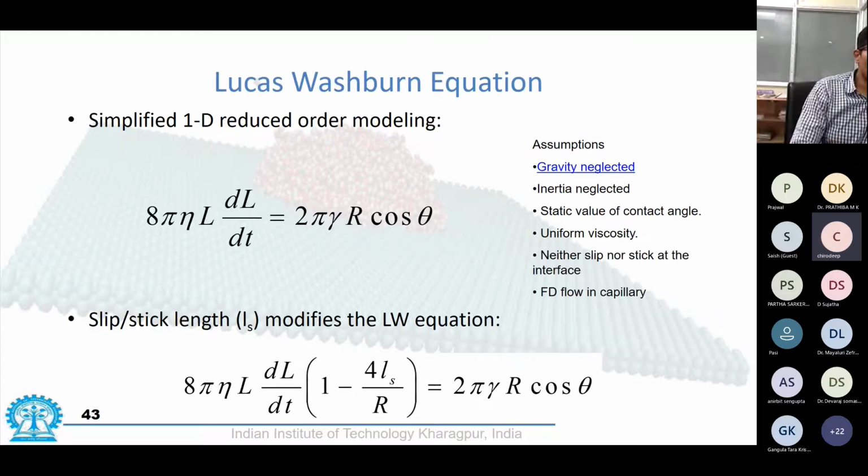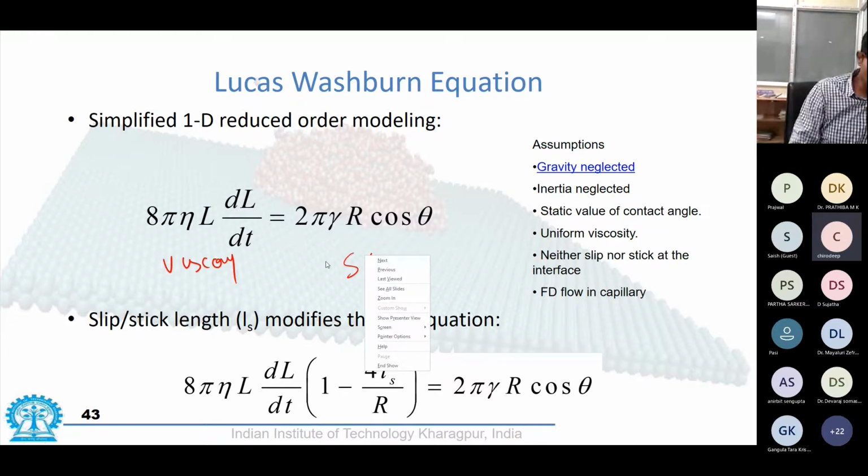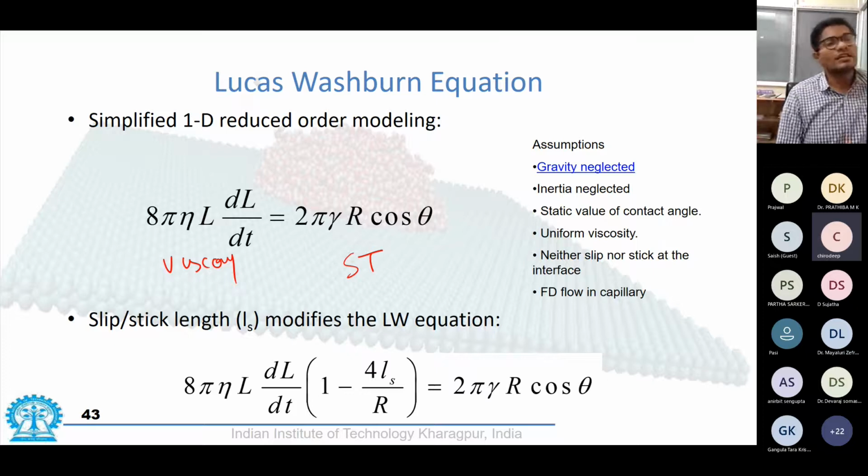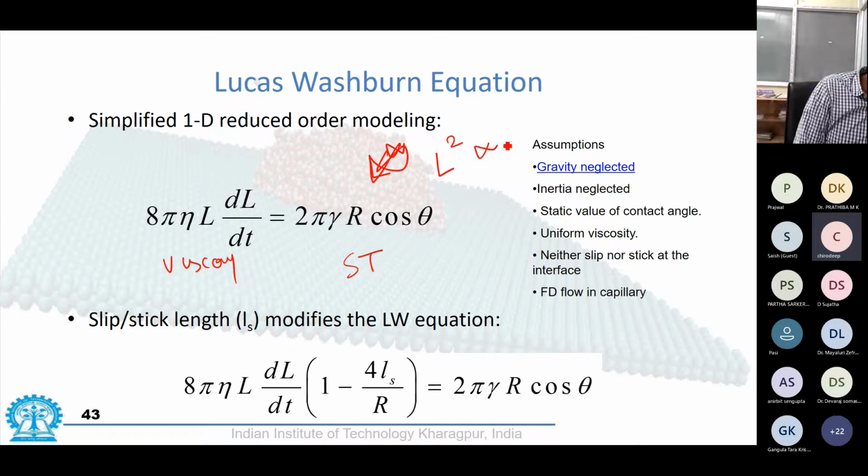So a simplified model for this, where we ditch the inertial term and compare only the viscous versus surface tension term, is this, and this gives us the equation which is called the Lucas-Washburn equation. So Lucas-Washburn equation is a standard continuum equation which determines all capillary or diffusive flow, and that is given by this.